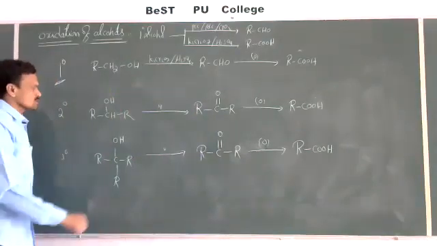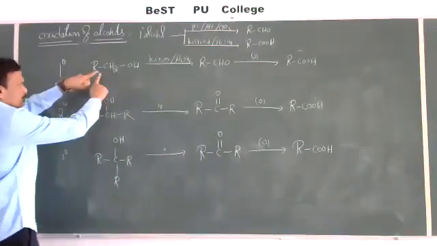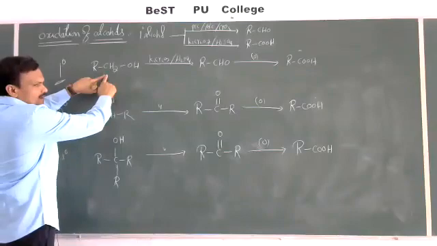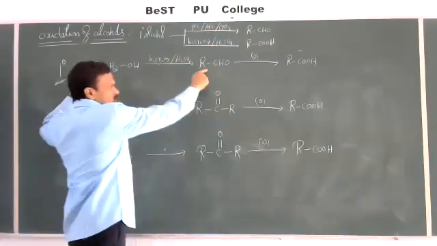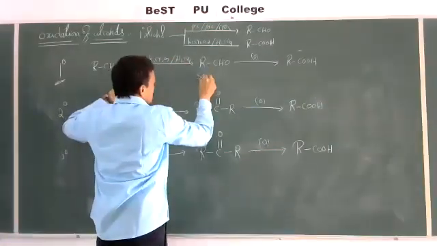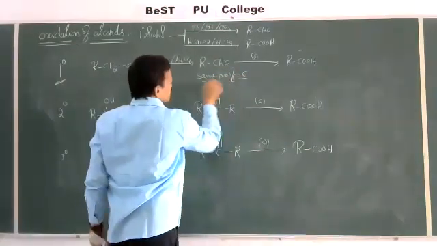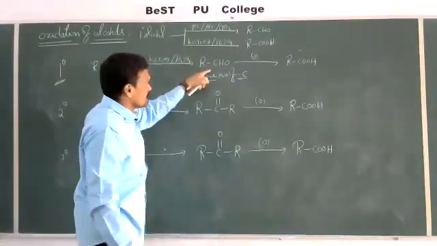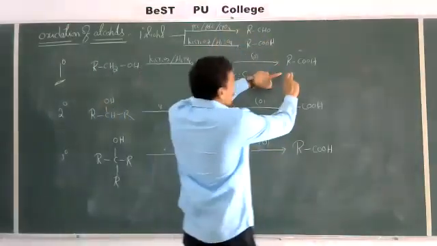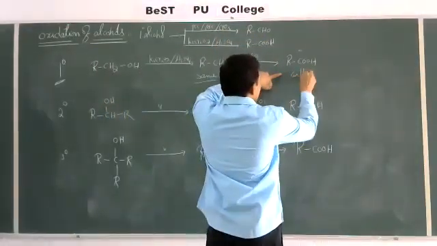Then see how to distinguish this. Primary alcohols on oxidation give aldehydes with the same number of carbon atoms, and this aldehyde on further oxidation gives a carboxylic acid with the same number of carbons.